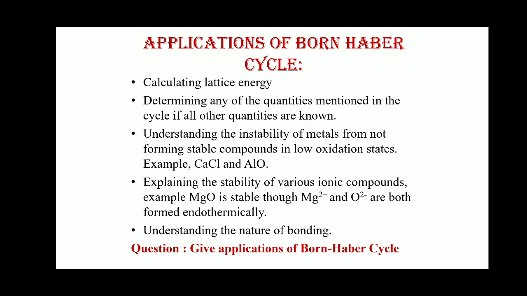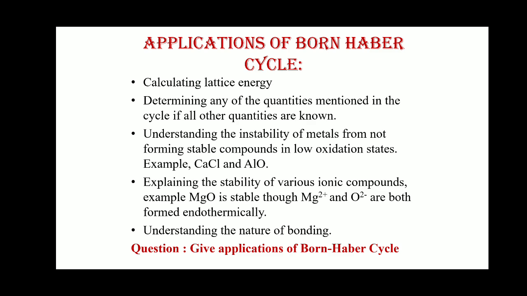The third application is understanding the instability of metals from not forming stable compounds in low oxidation states. For example, calcium chloride and aluminium oxide are not stable in their low oxidation states, and this is also explained by the Born-Haber cycle. Next, the fourth point is explaining the stability of various ionic compounds.